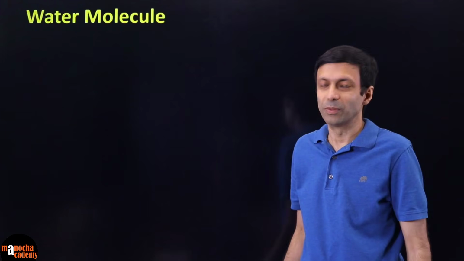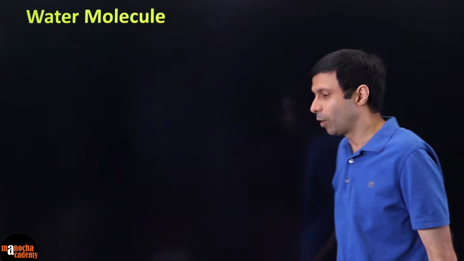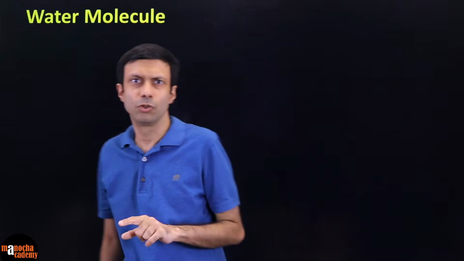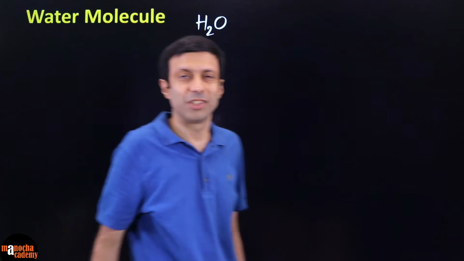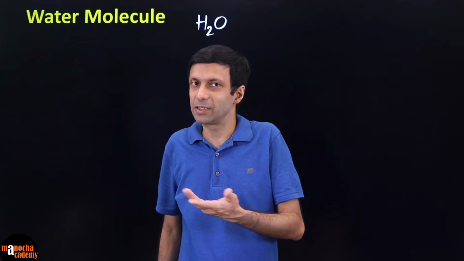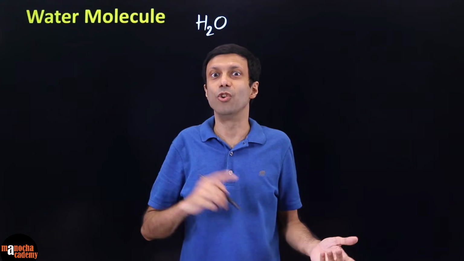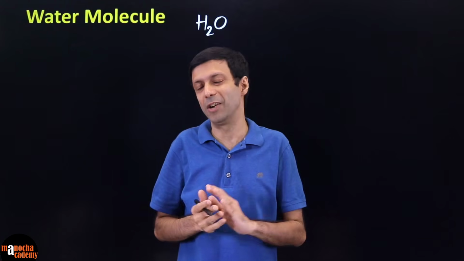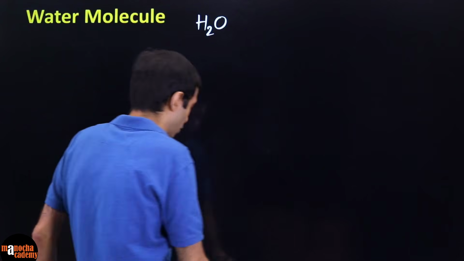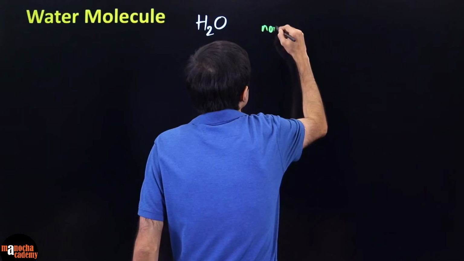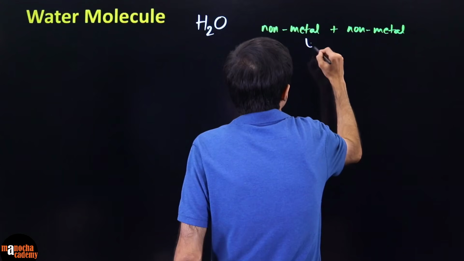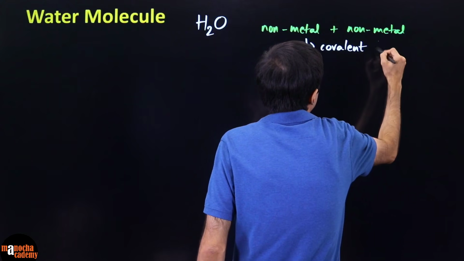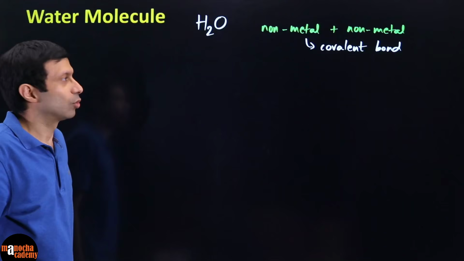How about the water molecule? So the water molecule is formed between hydrogen and oxygen. So what type of bond will it be? Water we know is H2O. So it is a compound formed between hydrogen and oxygen. Hydrogen is a non-metal, it's a gas. Oxygen is a non-metal. Non-metal, non-metal, covalent bond. So the water molecule involves 2 non-metals. Non-metal plus non-metal will obviously result in a covalent bond. Yes? So how do we represent this?